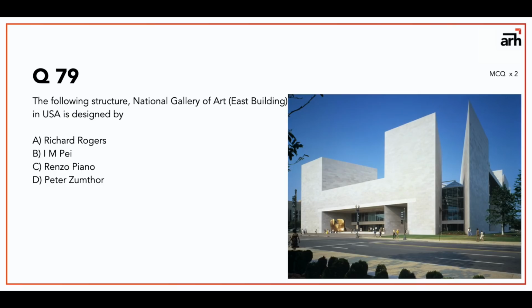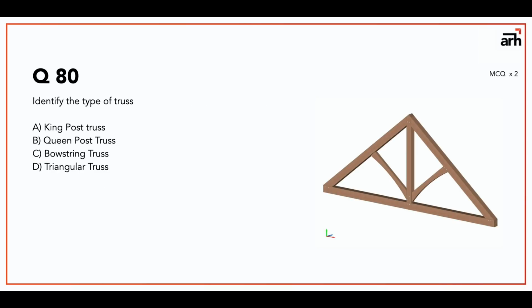Now the following structure is National Gallery of Art, East Building in USA, and it is designed by, options are Richard Rogers, I.M. Pei, Renzo Piano and Peter Zumthor. So the architect of this building is I.M. Pei. Now question number 80 is identify the type of truss. Now to identify the type of truss, you must know what is a truss. Please run a Google search on what is a truss. The answer to this particular question here is king post truss.